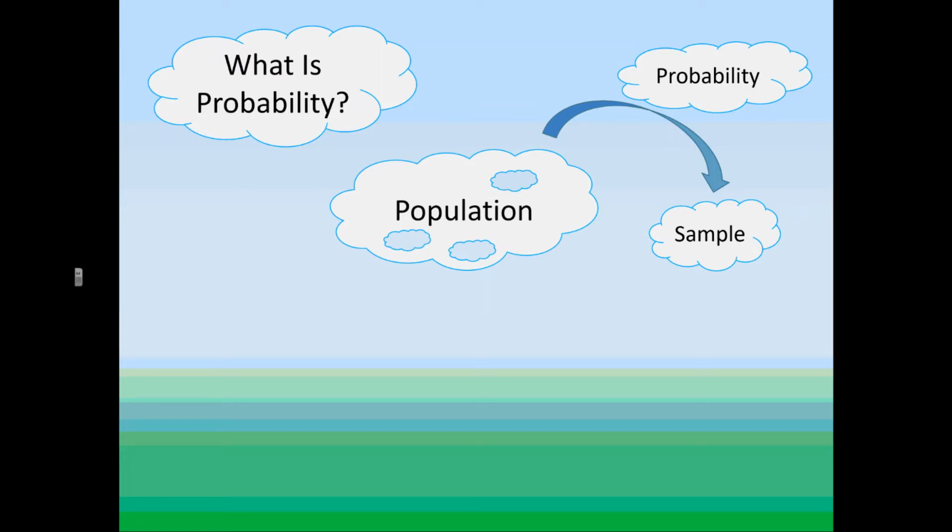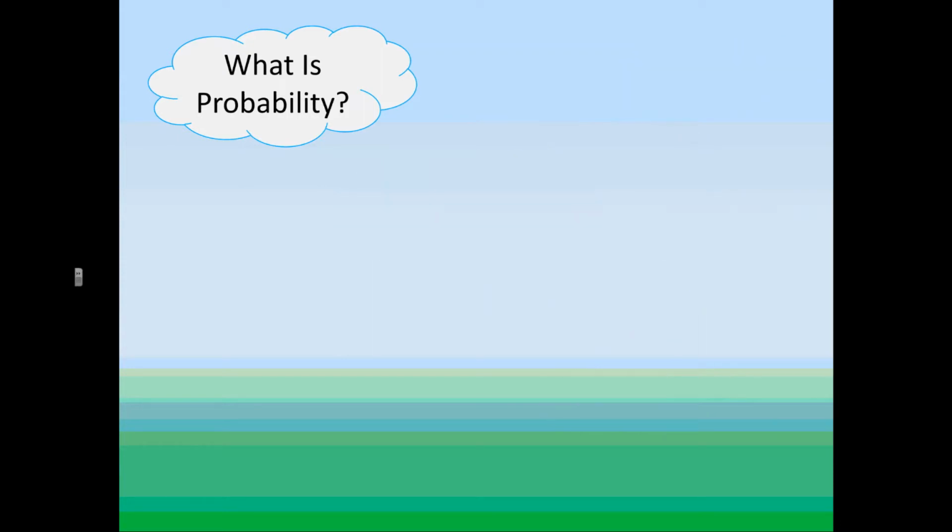However, probability has an alternative. What happens if we know everything in the sample and we want to guess about the population? That's called the study of statistics, and that's what we are going to be talking about today. We are going to be talking about how these samples get to be samples, how we get them from the population, and if they're representative of the population.